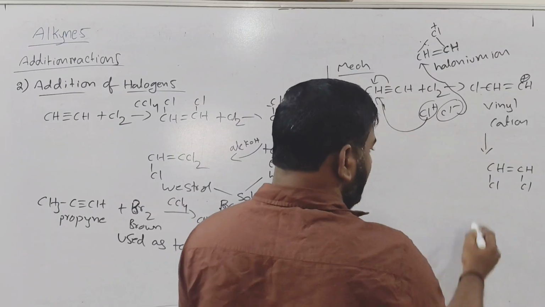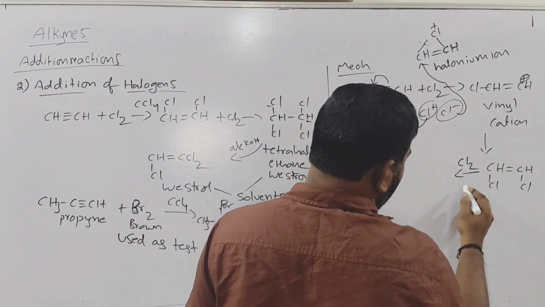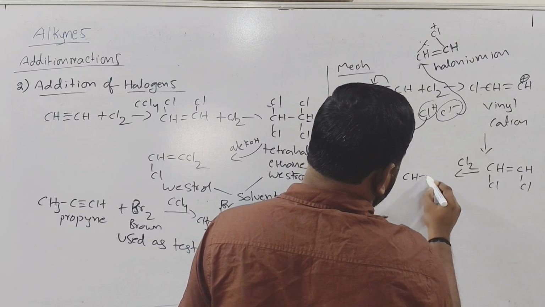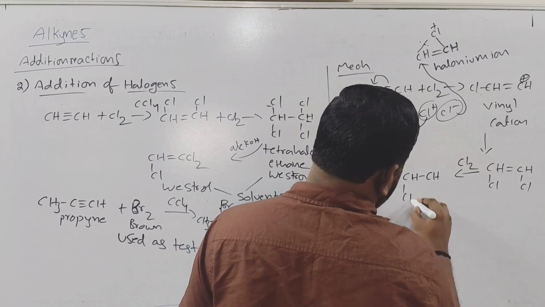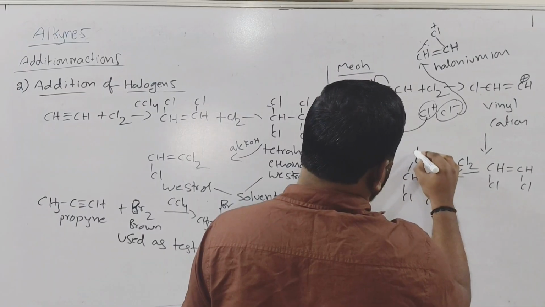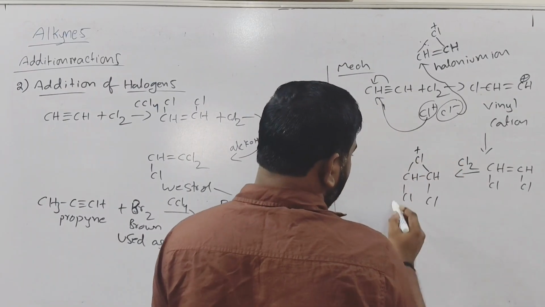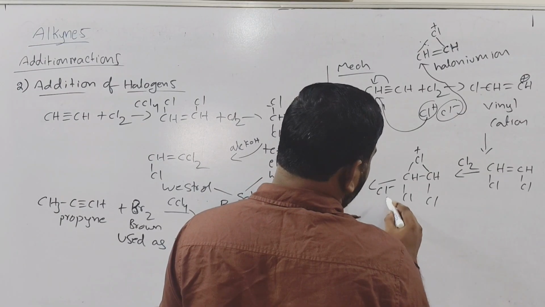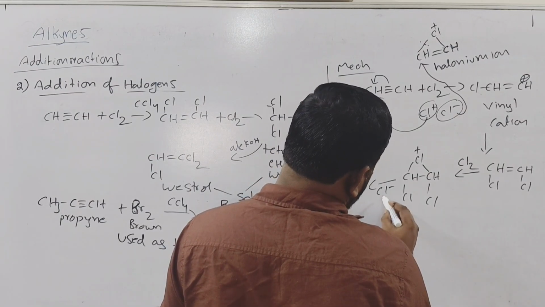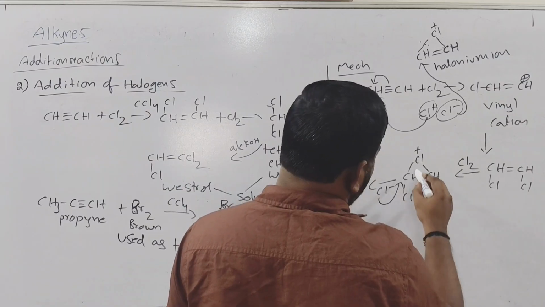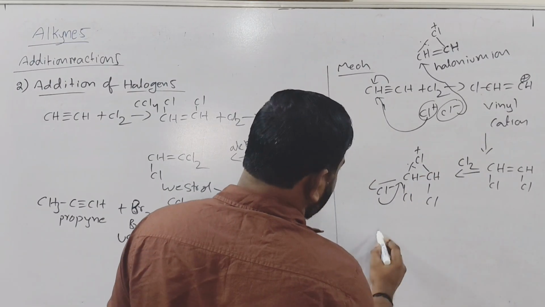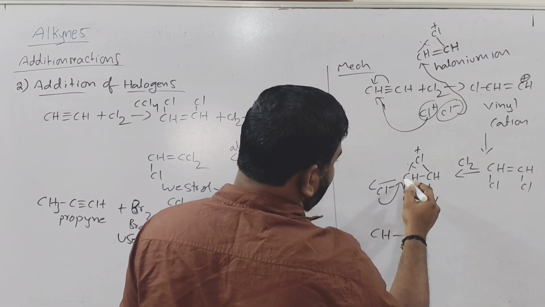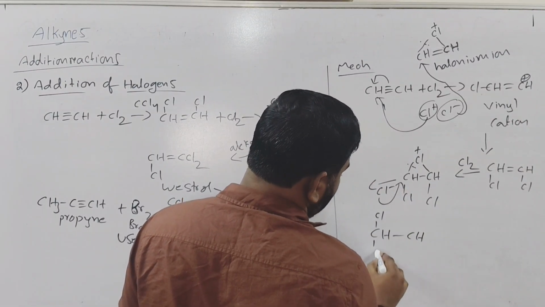CHCl we will get. Again, if you want to add one more Cl2 molecule, from this also one Cl plus will be added to the carbon. So CH single bond CH, Cl. One Cl plus will be added to the two carbons, then a halonium ion forms. Next, one more Cl minus is there. Now the Cl minus will add to the carbon from the opposite side. From the opposite side, from this side it is adding, means this bond you have to break. Then what is happening? Here to this carbon 2 Cl atoms, so to this carbon also 2 Cl atoms will be there.